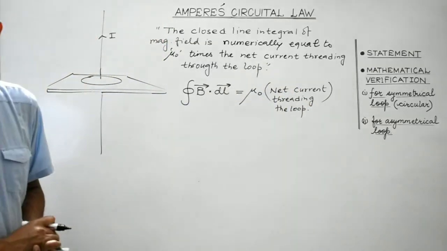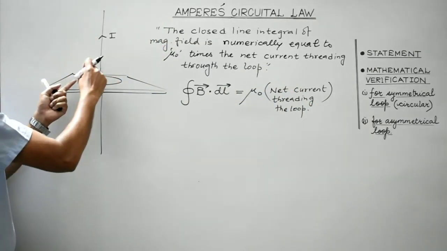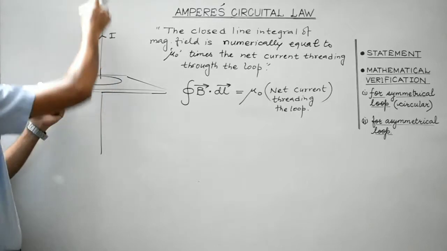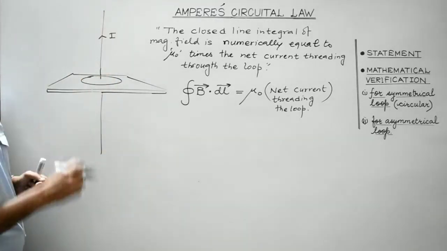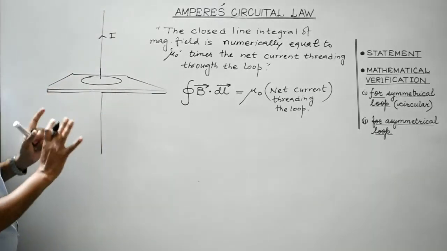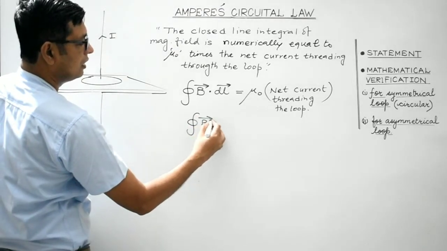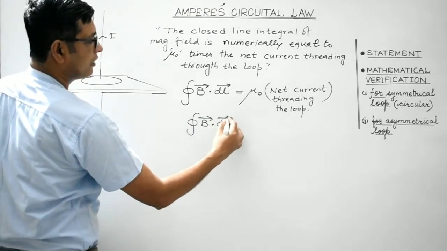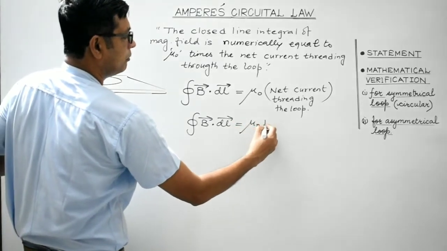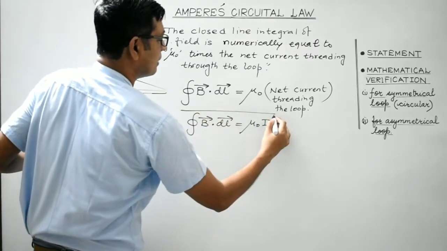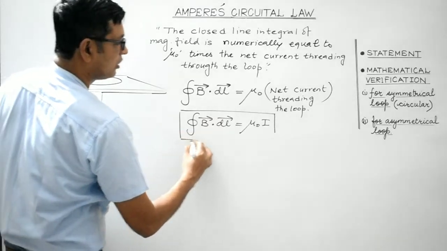This is the statement. Now here, through this loop, the net current threading through the loop is I. So for this particular case, the mathematical statement of Ampere's Circuital Law would be B vector dot dl vector is equal to mu naught I. So this is the mathematical representation of